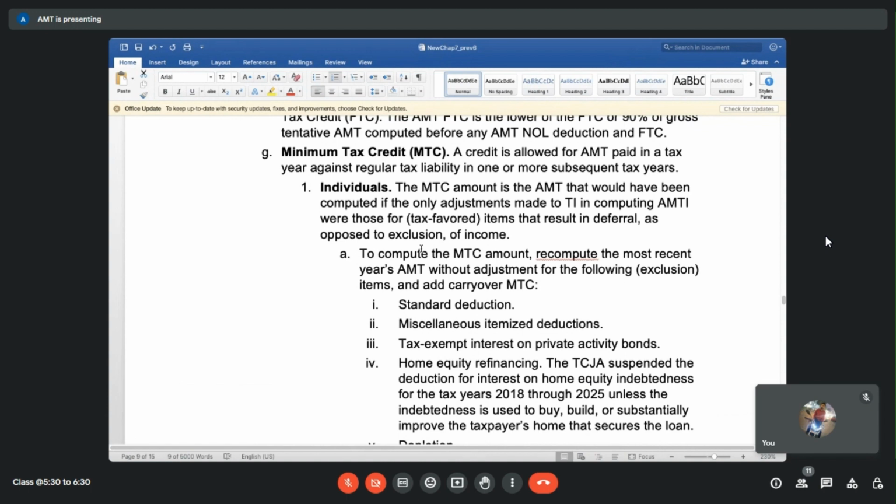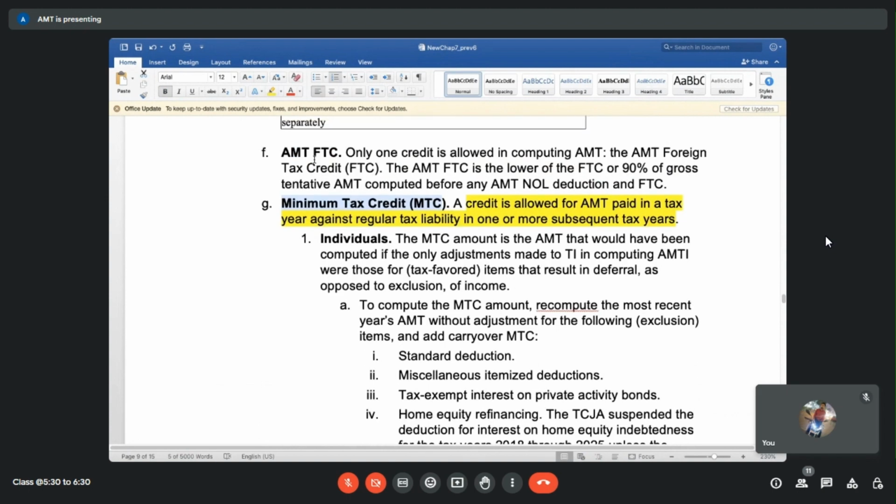Right. And then minimum tax credit. What does that mean? A credit is allowed for AMT paid in a tax year against regular tax liability in one or more subsequent years. Now, this is called MTC. It can be a bit confusing, AMT, MTC and all, but AMT is alternative minimum tax. If your tax liability is extremely low, IRS will just kick in some number saying, hey, you pay minimum so and so taxes. And that becomes AMT. When we end up paying AMT, what we get is MTC, the tax credit that we can use in future years.